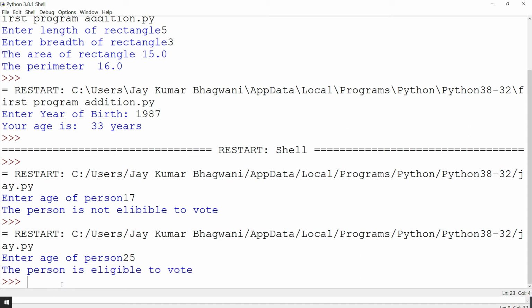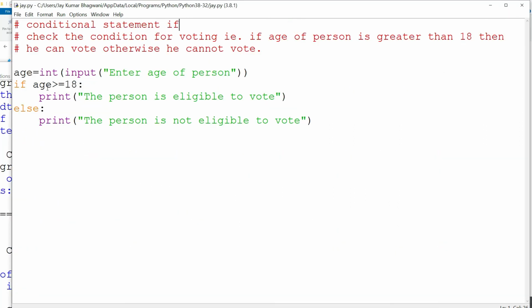So here the program is not in sequence, that means not executing line by line. No, here a condition is there. What condition is there? If the age of the person is greater than or equal to 18, then the person is eligible to vote, meaning this line will be executed. Otherwise, if this condition becomes false, then this line will be executed. So here we have two ways, two parts. Based on that, the computer will take the action. So this is your first program for checking the conditional statement in Python programming, right?